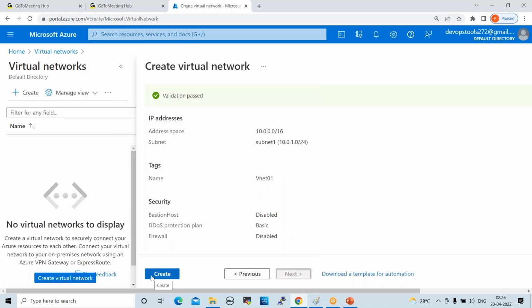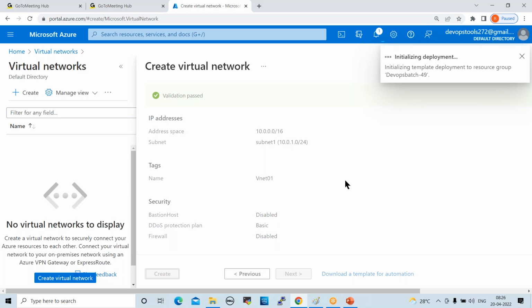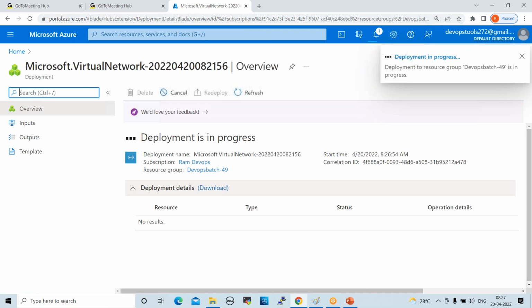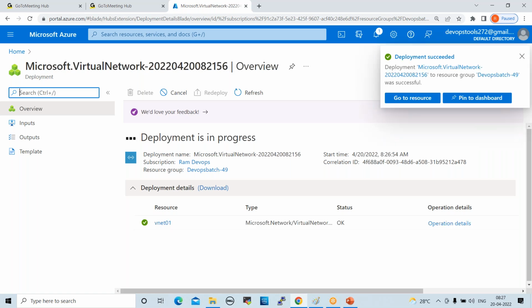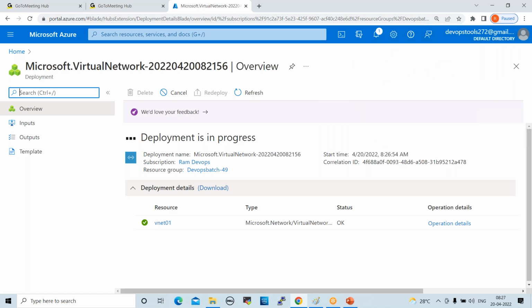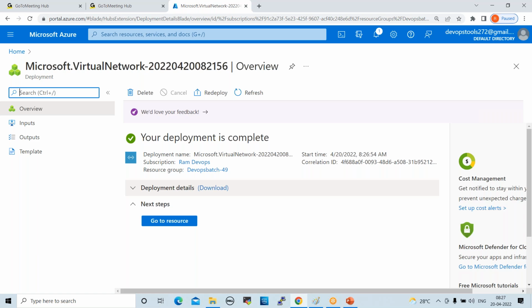Now click on create. Now the VNet is created here.